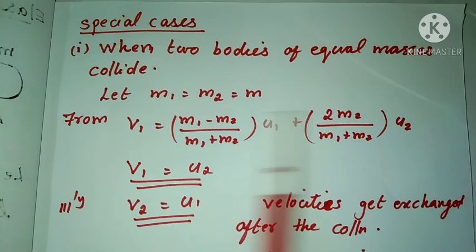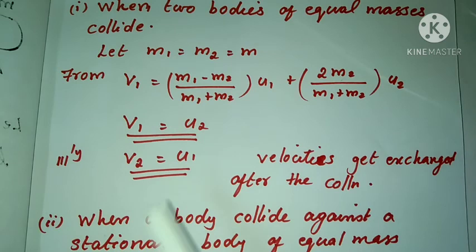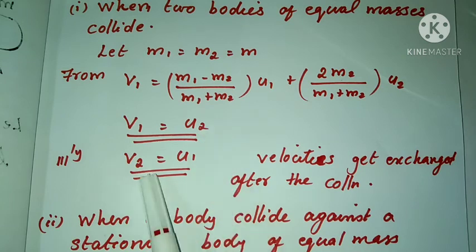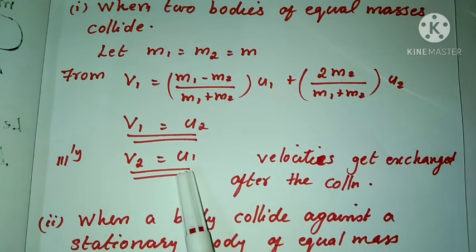So we can write V1 equal to U2. Similarly, for the velocity V2 we get V2 equal to U1. Here U2 is the velocity of the body of mass M2 before collision, and U1 is the velocity of the body of mass M1 before collision.